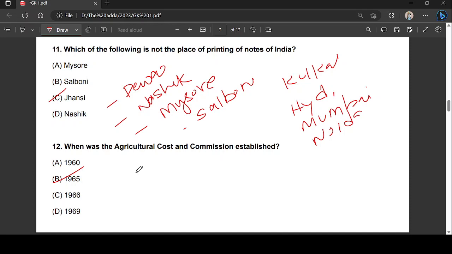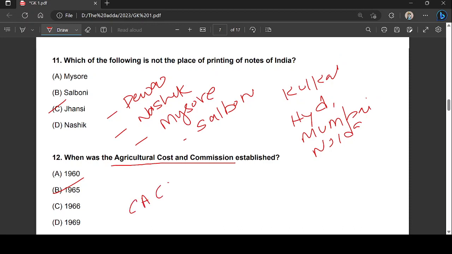This is an expert body that recommends minimum support prices by taking into consideration various factors. The earlier name was Agricultural Cost and Commission, and now it is CACP, the Commission for Agricultural Costs and Prices. Both are the same, so you will have to write the same answer, that is 1965.